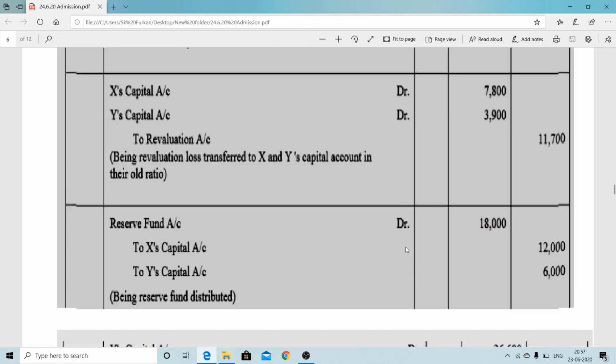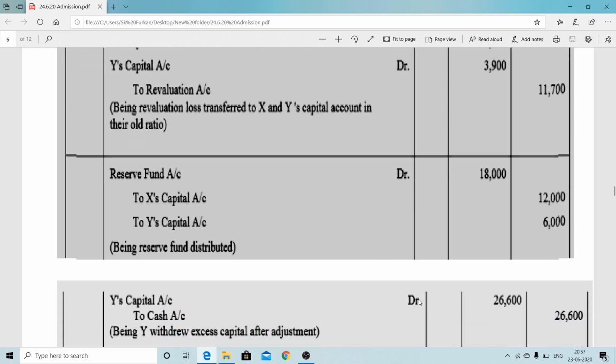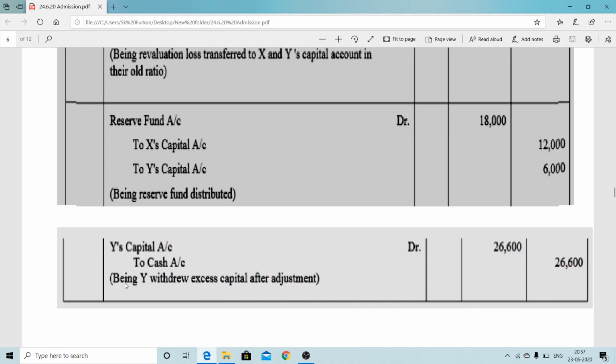Undistributed profit from the old balance sheet, we have seen there is 18,000. It is transferred to the old partners' capital in their old ratio. Here reserve fund account debit 18,000 to X's capital, Y's capital. So undistributed profit is transferred here. This is the last entry, that is the surplus, the excess amount over the capital. Y's capital account debit to cash, meaning Y has to withdraw this amount, 26,600 rupees.